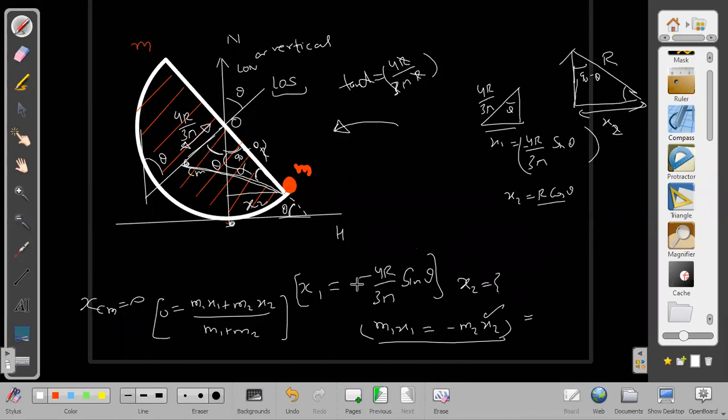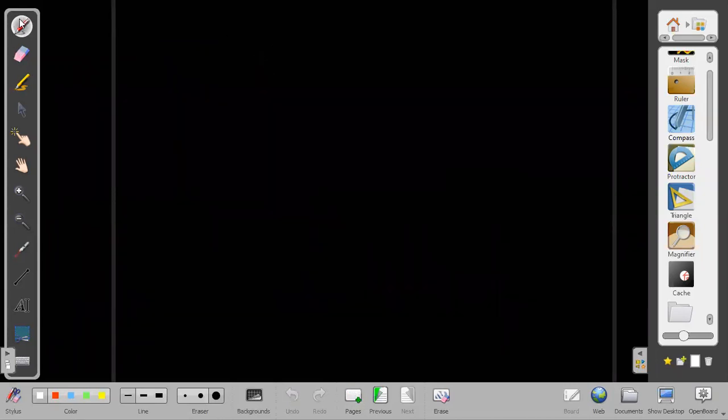When we are finding this, we are finding it magnitude wise. Even if you are getting a negative, you can ignore such negative signs in such cases because we are finding the tan theta value magnitude wise. Theta can be obtuse also, but theta is acute here, we know that. It can never be obtuse in this case. Okay, so anyway, we are getting this. In the same way, whatever this kind of questions, whether they ask for the disk or the sphere or the ring or any other thing, whether we keep one mass on one side or otherwise, all these questions finally are tackled in exactly the same way only.